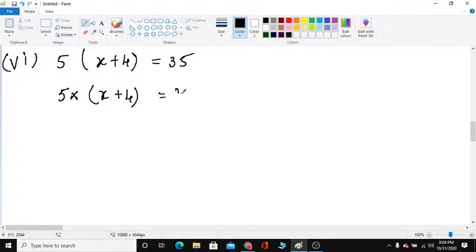Here 1 5 is 5. Here 3 times. 5 how many times in 15? 3 times. 3 5s are 15. 3 by 1, 3 by 1 is 3. So x is equal to 3. Now you should do verification. You have to check whether your answer is correct or not. So now we have to substitute in the equation, children.